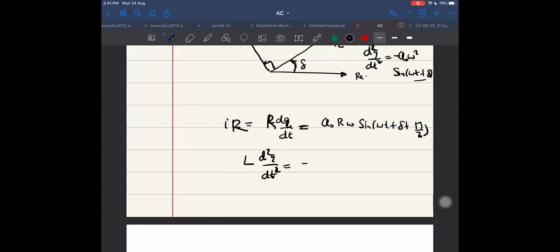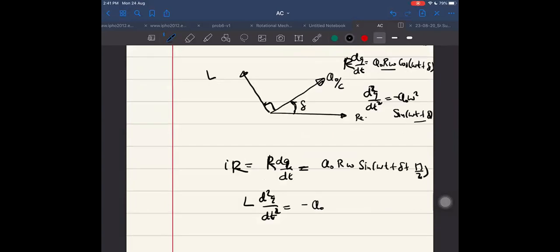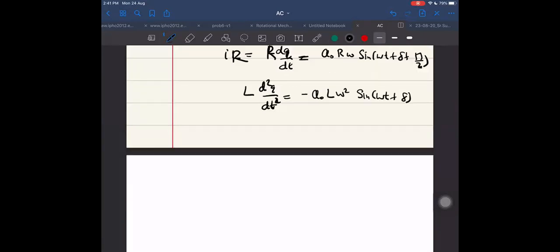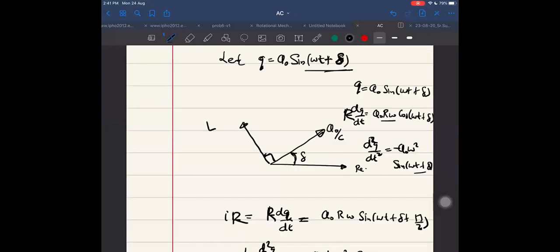I get minus q naught into L into omega square into sine omega t plus delta. Yes, right. So where is it in the diagram? In the diagram, if I have to represent it, it is differentiated once more, so it will be 90 degrees again ahead.